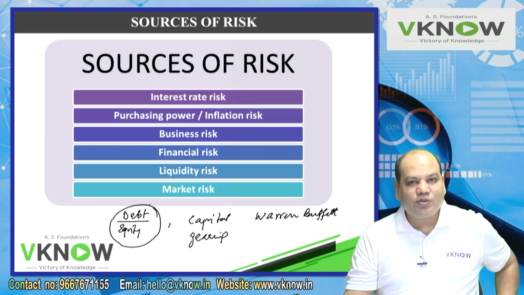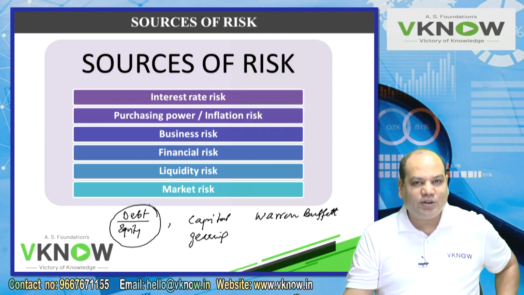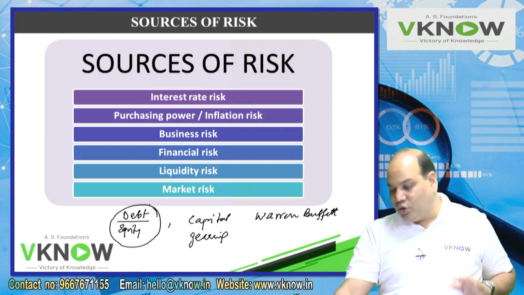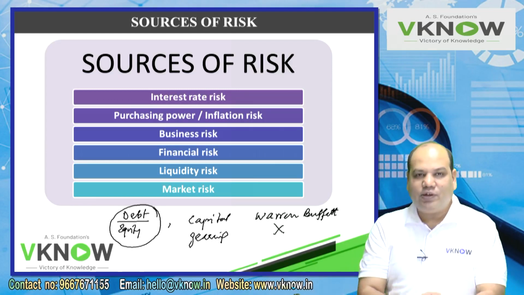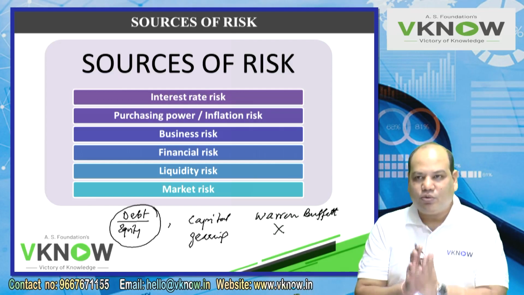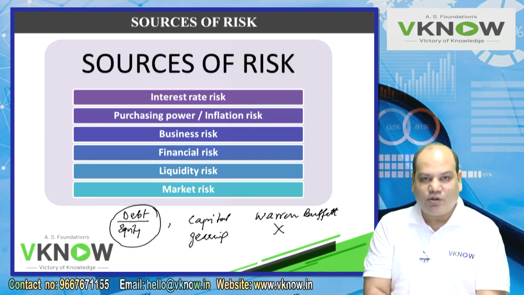Of course, some business models will have debt equity ratio on a higher side, like a banking business, NBFC business, whose business is to borrow and lend. They will have a higher debt equity, but many companies' business models may not necessarily have high debt equity ratio. So if he finds that the debt equity ratio is high, he will simply say, no, thank you, we are not interested in investing in your company.